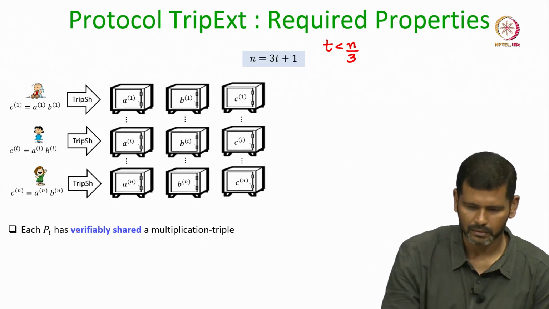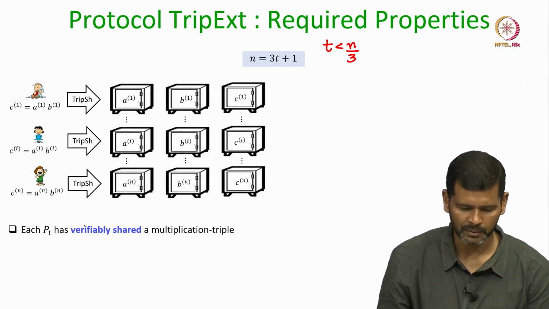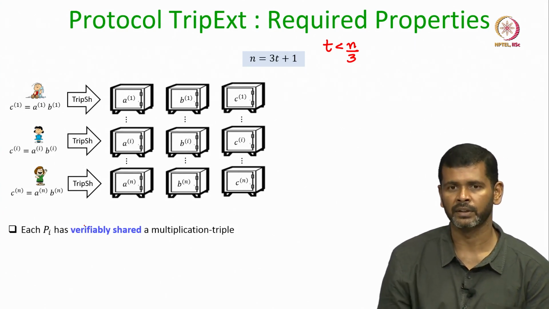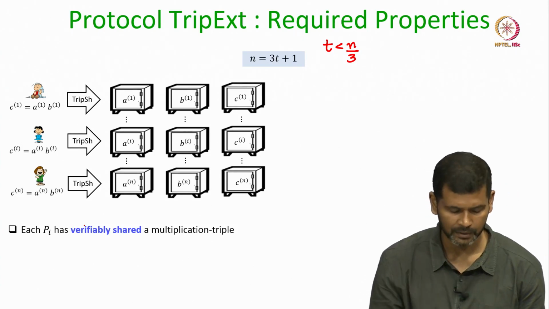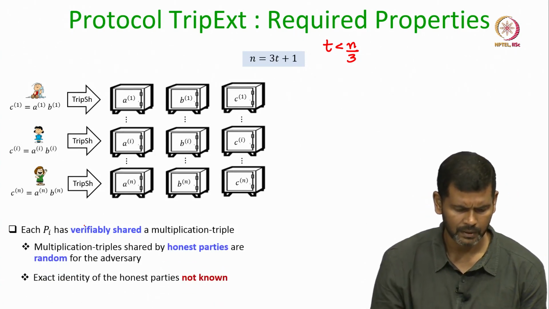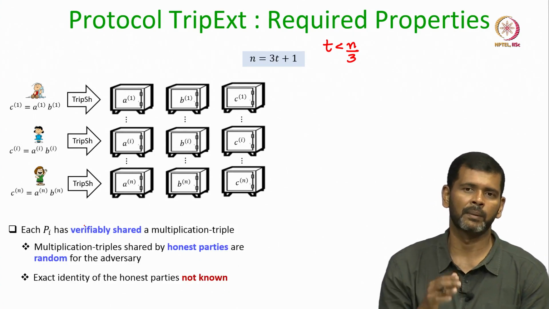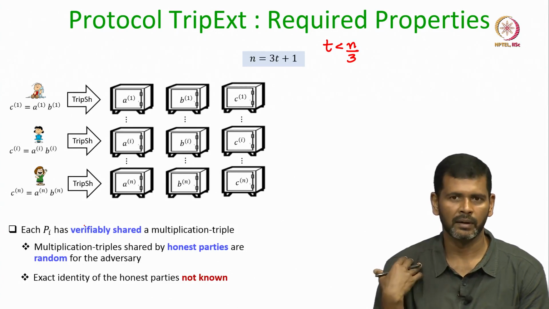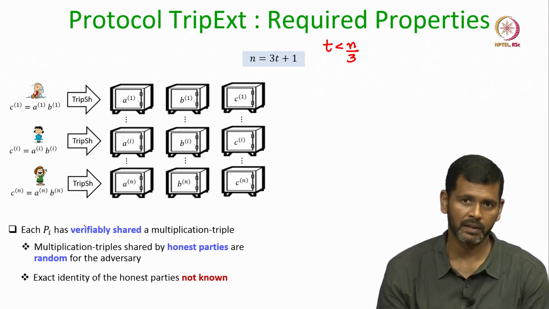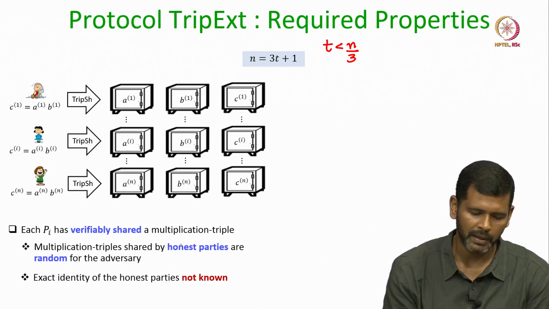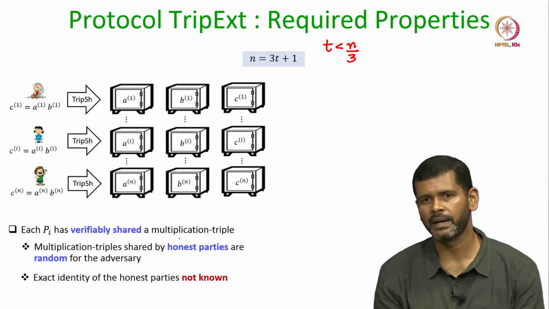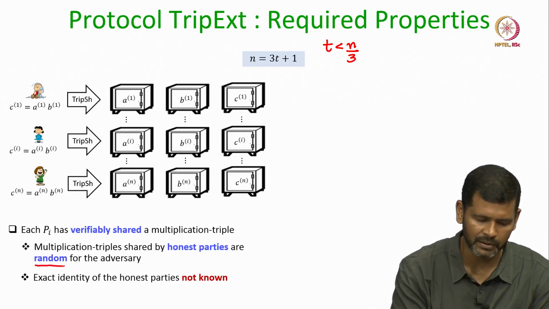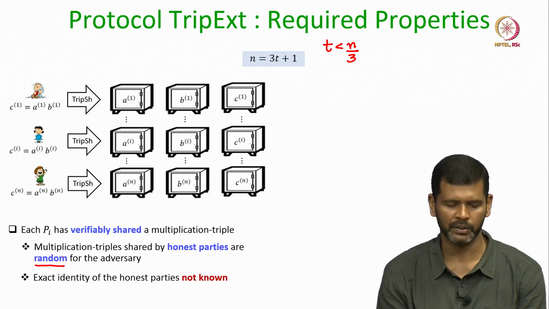So, the way this triple extraction protocol will be executed will be the following. It will be guaranteed that every party has verifiably secret shared a multiplication triplet, and among these n parties there could be up to t corrupt parties who may not have shared random triplets. That means, those triplets are known to the adversary, but the remaining parties are honest, and there are at least n minus t honest parties in the system whose triplets will be random for the adversary, which comes from the privacy property of the triple sharing.